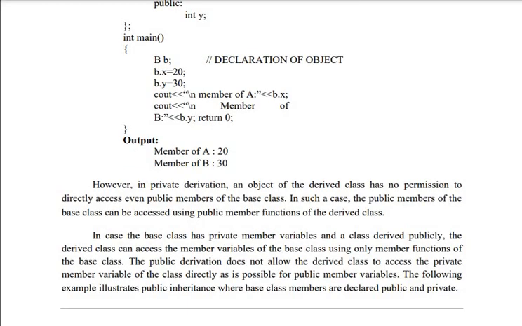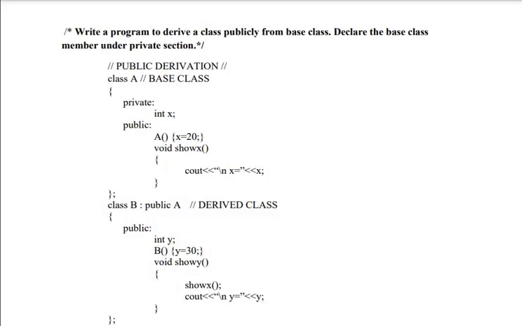In private derivation, an object of derived class has no permission to access the public members of base class. That is to be observed. Look at this example. Class A is base class, X is private.